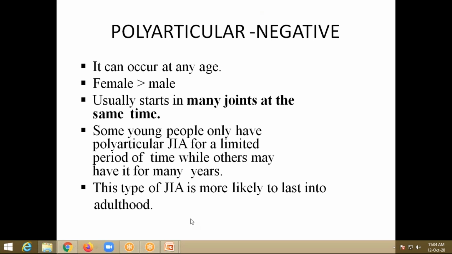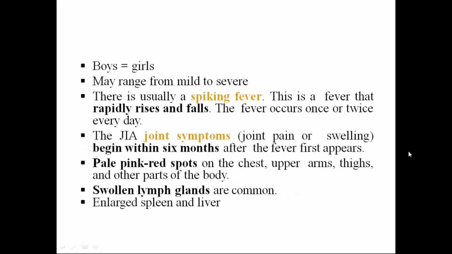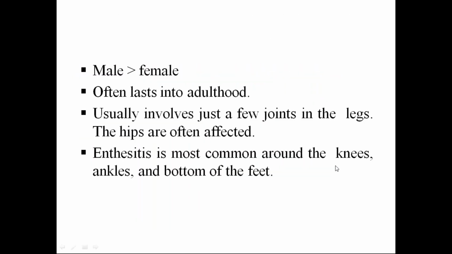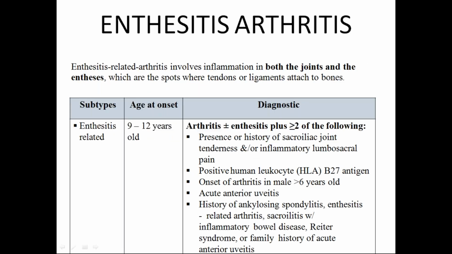Next is enthesitis related arthritis. These are the next least common forms we'll discuss. Enthesitis related arthritis is inflammation in both the joints and the entheses, which are the spots where tendons or ligaments attach to the bones. This is the important thing.